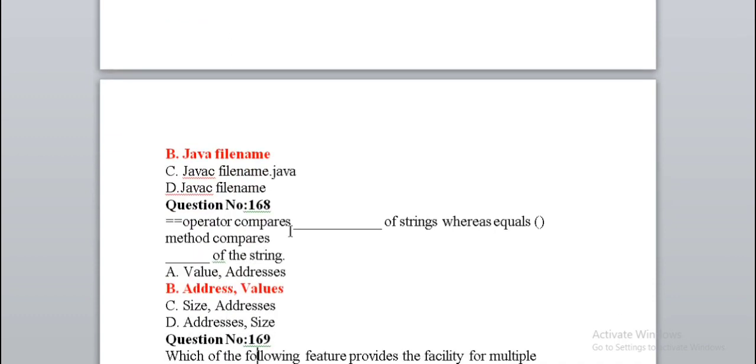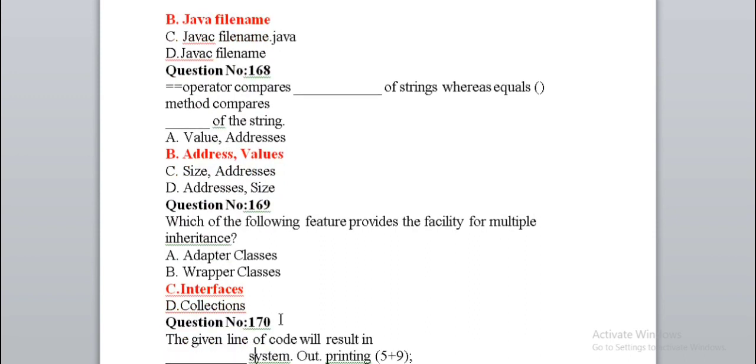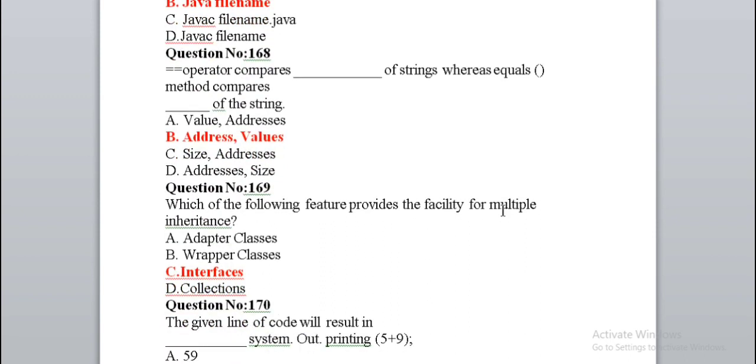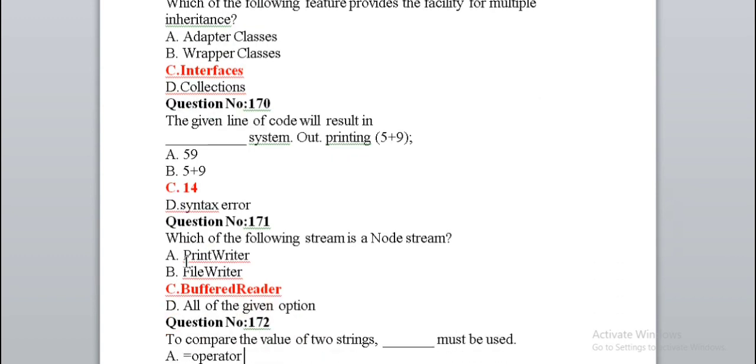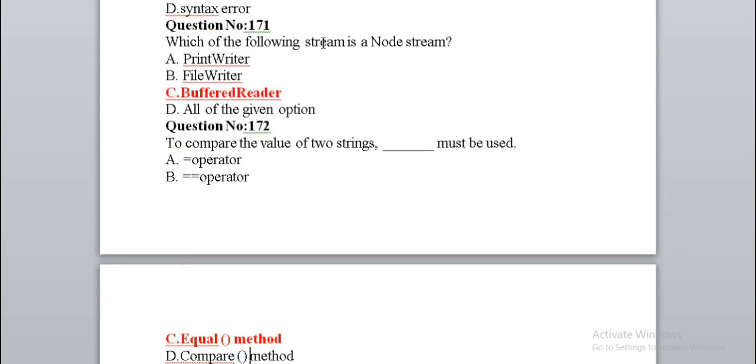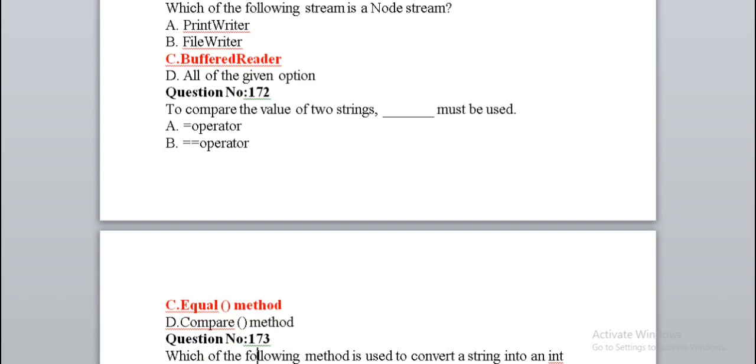Assignment operator compares the address values of strings, whereas the equals method compares the values of the strings. Which of the following features provides the facility for multiple inheritances? The given line of code will result in System.out printing 14. Which of the following streams is not a stream? Buffered reader. To compare the value of two strings, the equals method must be used.